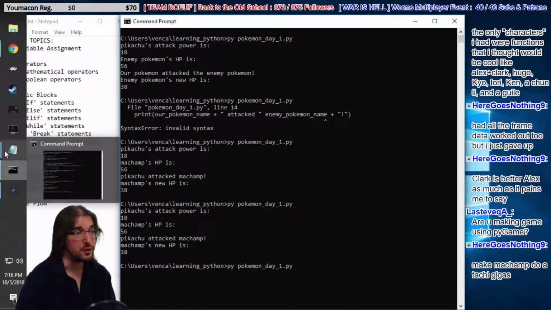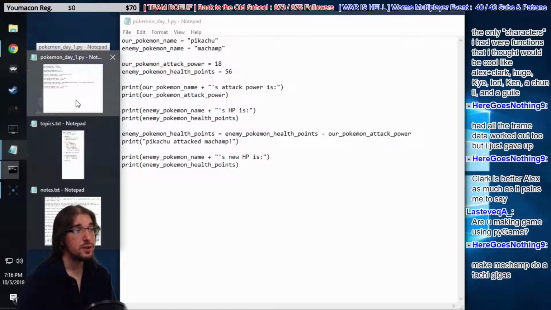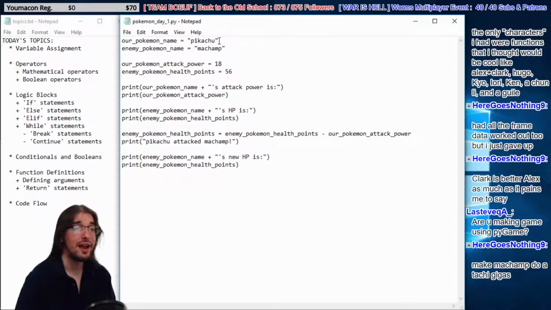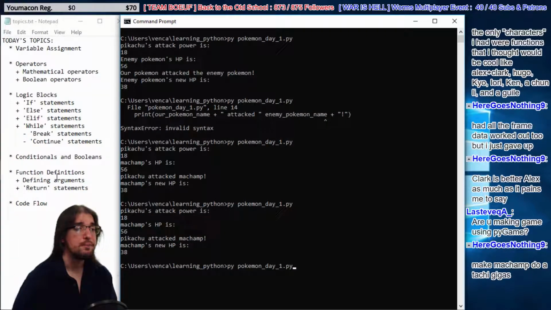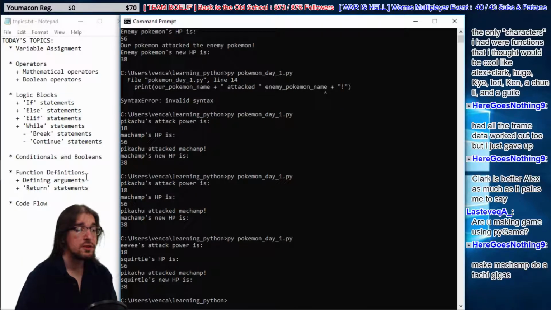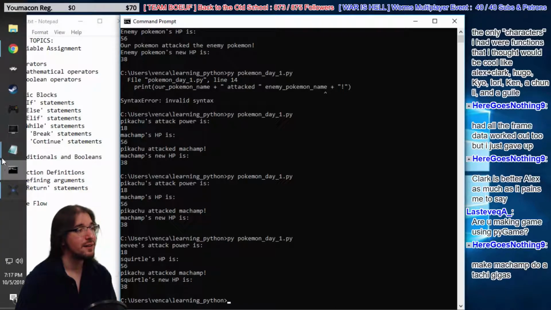But here's why variables are really cool. We can go to this first line and change it to Eevee and Squirtle. Save it, then run it. Look at that. It says Eevee's attack power is 18. Squirtle's HP is 56. Pikachu attacked Machamp. What? Squirtle's new HP is 38.